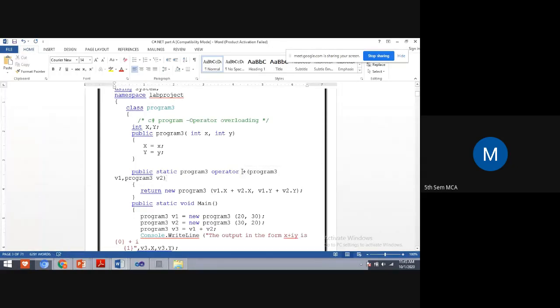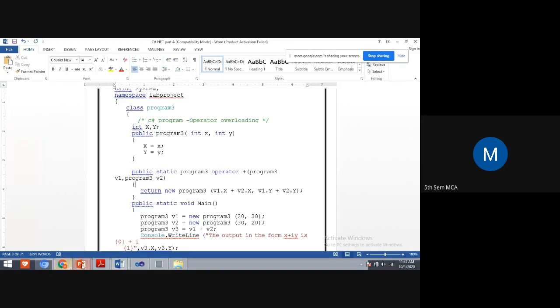Here I'm overloading the addition operator, along with the argument list, to add two complex numbers. Yes, students, this is operator overloading. In other programming languages also, you have seen how operator overloading works.